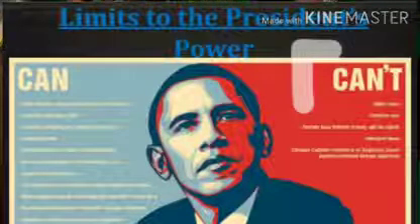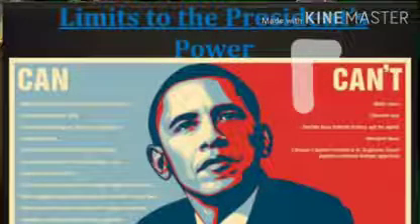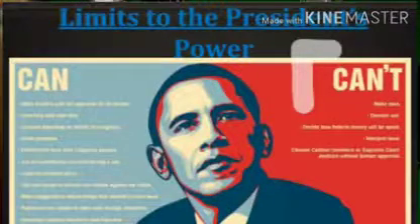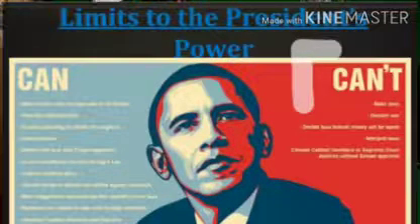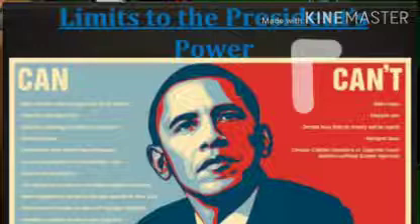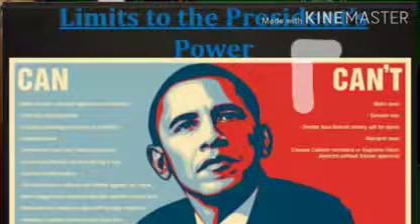The next point is that limitations on the powers of the government. So there has to be limitations, because without limitations in the power, then surely there would be misuse of power.